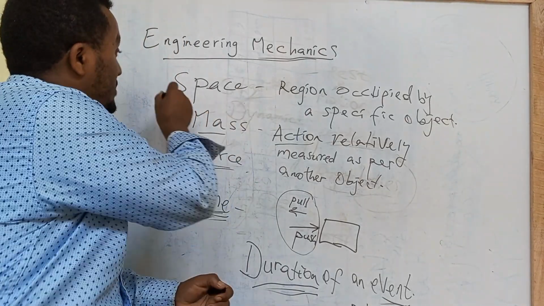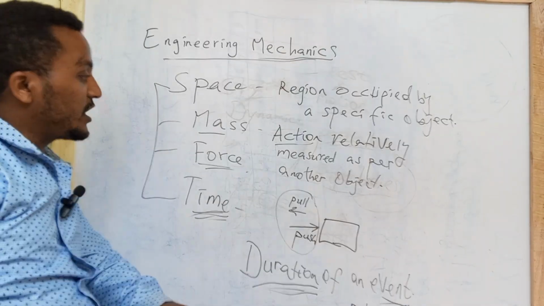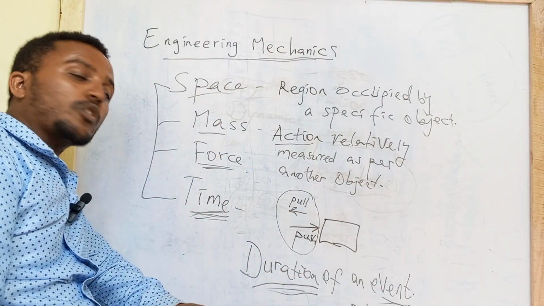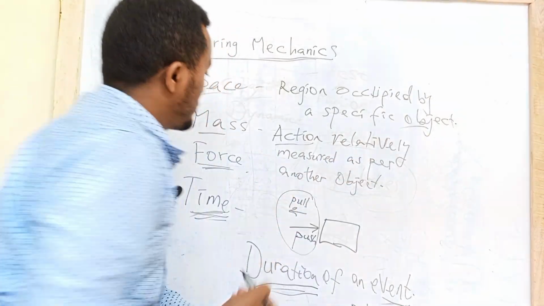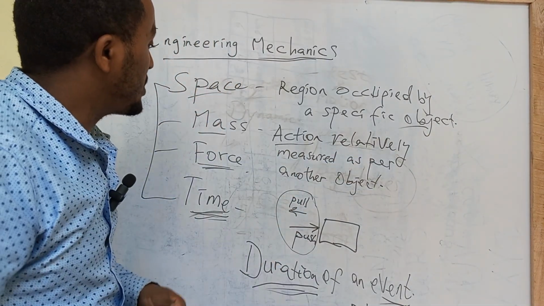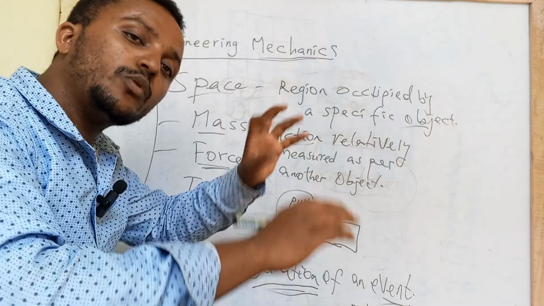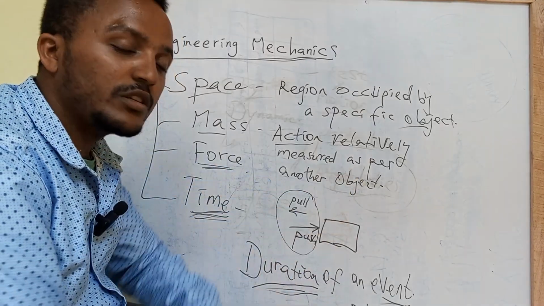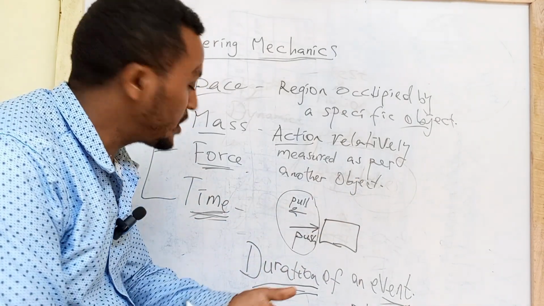These are the specific criteria to consider. Mass is there in rigid bodies, force is there, time is there, space is there. Space is just the occupied space or region for a specific object. Mass is the action of one body on another body, relatively measured as per some standard measurement device, within some specific deviation.